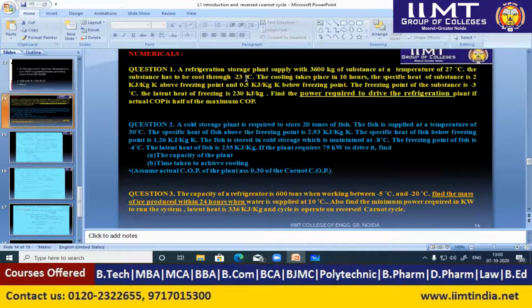Okay. So the first question is, these questions generally come in the exams in the engineering services as well as the GATE as well as our university exams. So the first question is based on the reverse Carnot cycle. How we can calculate the COP and power input.